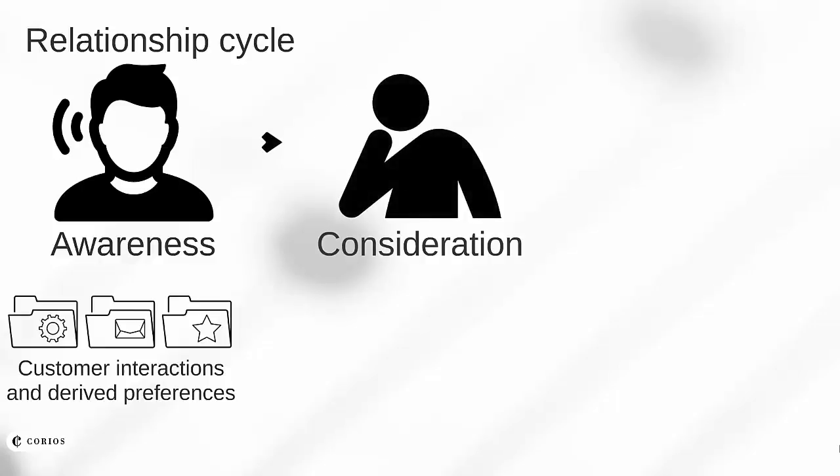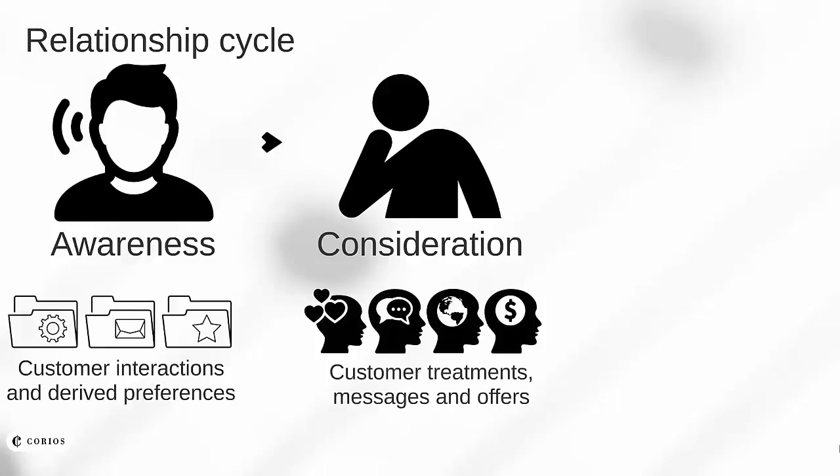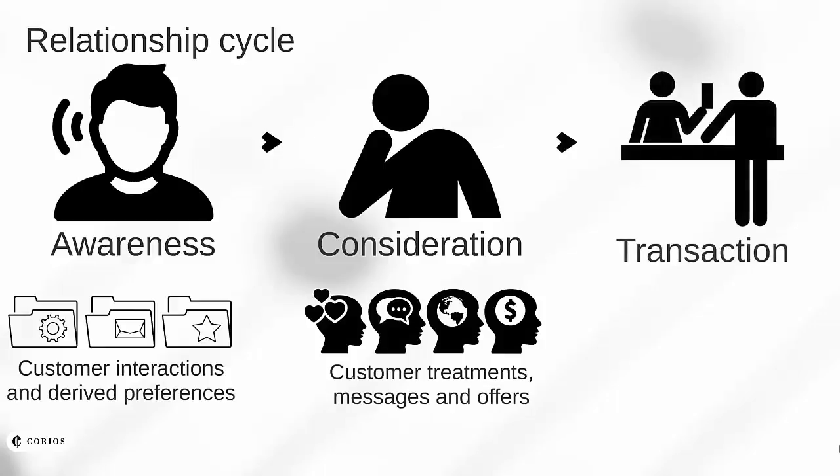So to summarize the stages of the customer journey, we're prepared to interact with each customer across multiple outbound and inbound channels and gather insights about the customer at each stage. During the awareness phase, we organize all this information into logical categories and derive some idea about the customer's preferences. Once we progress into the consideration phase, we develop relevant messages, treatments, and offers that will deliver value for the customer's unmet needs. If we get that part right, then the customer will reveal to us that they're interested in moving to the transaction stage of their journey.